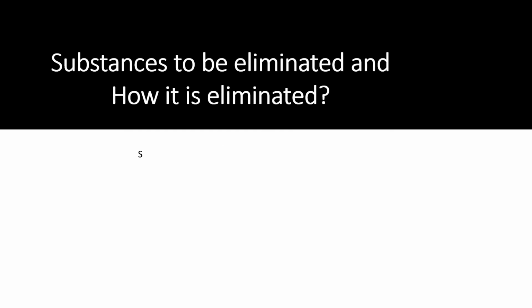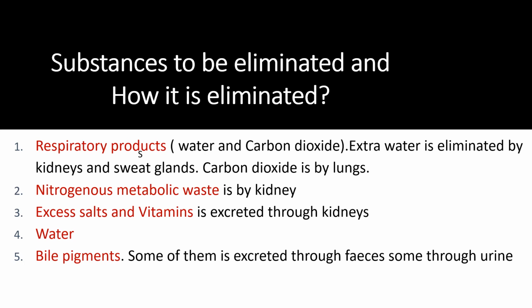Let us discuss what substances are to be eliminated and how they have to be eliminated from our body. There are 5 different substances that have to be eliminated from our body, otherwise it may lead to lethal effects. Respiratory products, nitrogenous metabolic waste, excess salts and vitamins, water and bile pigments have to be removed from our body.